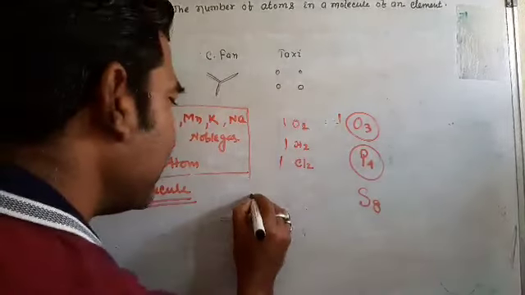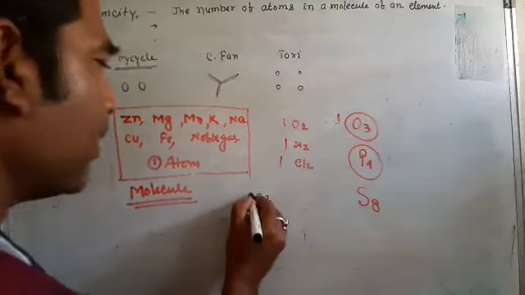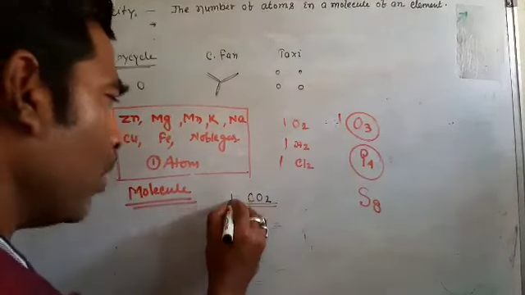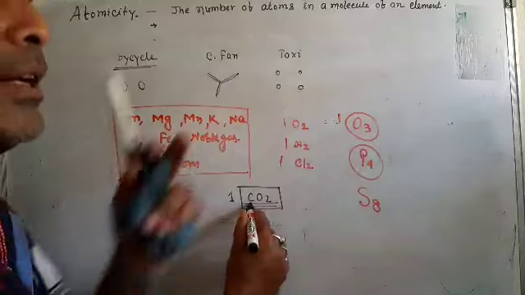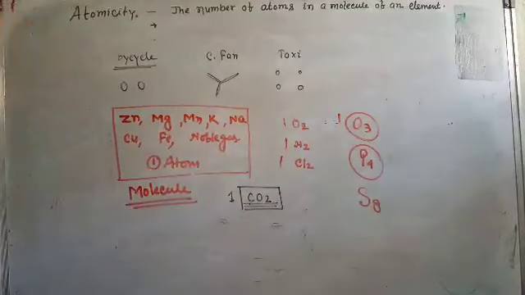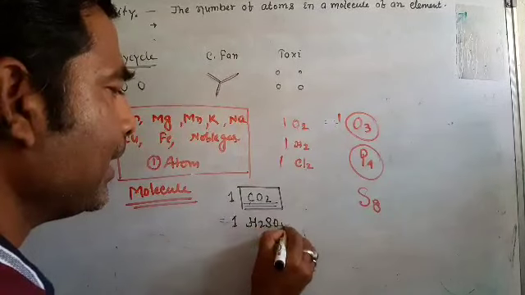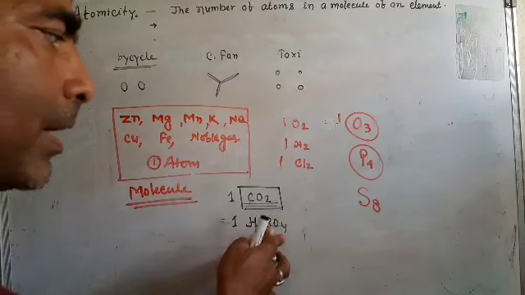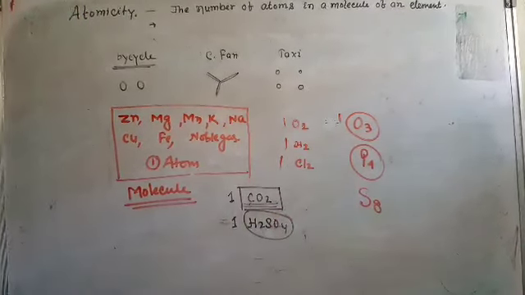If I take carbon dioxide, which is a compound, in one molecule of carbon dioxide there is one atom of carbon and two atoms of oxygen. In one molecule of sulfuric acid, there are two atoms of hydrogen, one atom of sulfur and four atoms of oxygen. They exist in one molecule.